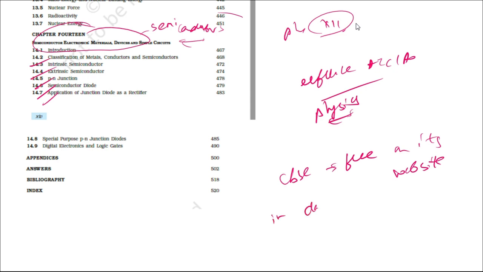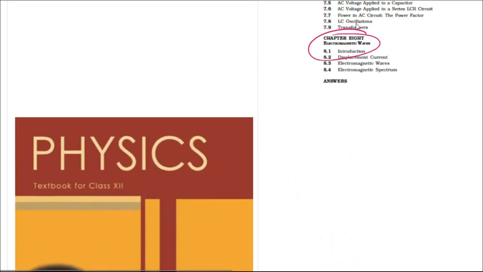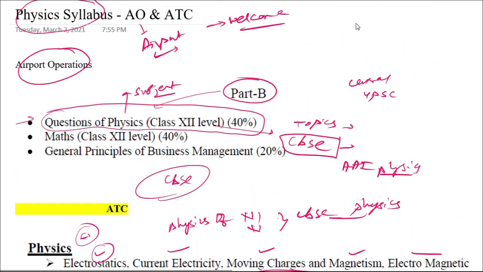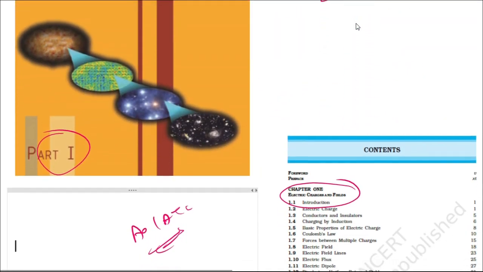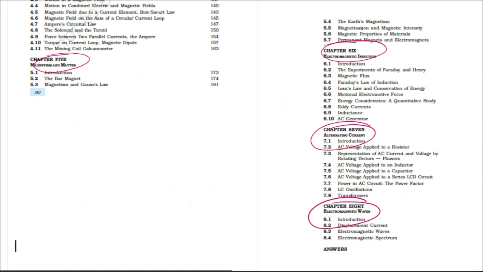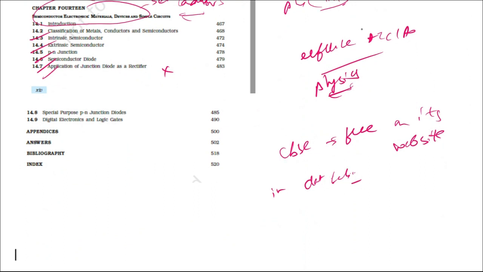Don't believe anybody who says this is there in the syllabus, this is not there in the syllabus. I have clearly shown you what the airport authority syllabus says and what is there in the book. I hope this makes it very clear for you to study which topics are important and which are not, and what the reference book is for all these subjects.